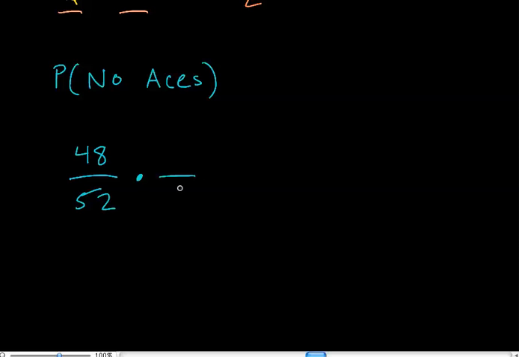Now, since I took one of the cards away, I've got 51 left. Out of those cards, how many are not aces? Well, I still have 4 aces in the deck, because the card that I pulled out, this 48 out of 52, was not an ace. It was anything but an ace. So how many cards do I still have in the deck that are not aces? Well, it's 51, take away the 4 aces, or 47. So this will be the probability of no aces.